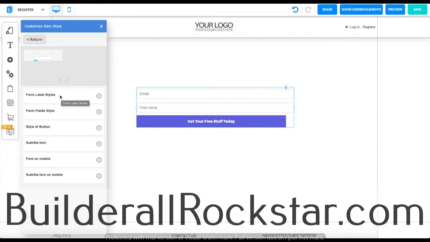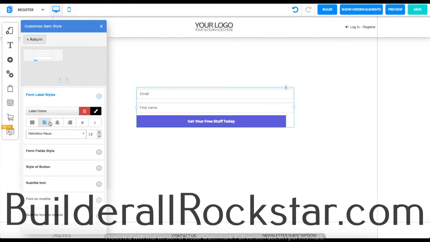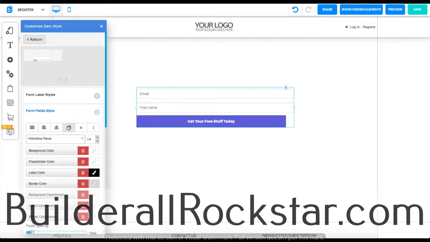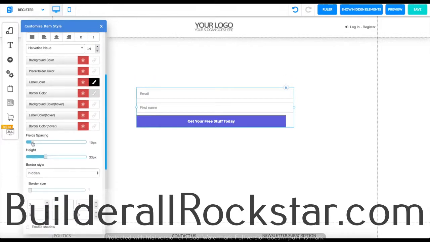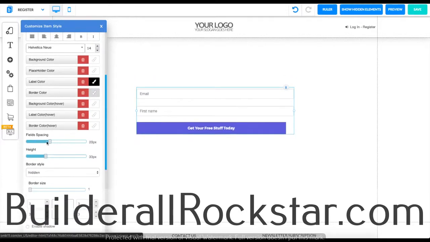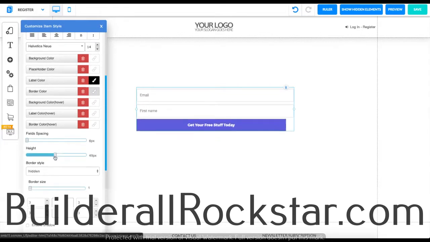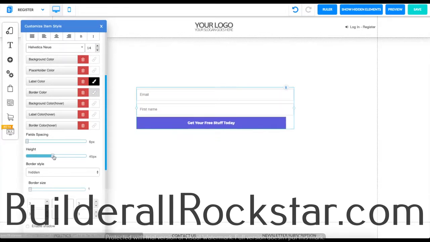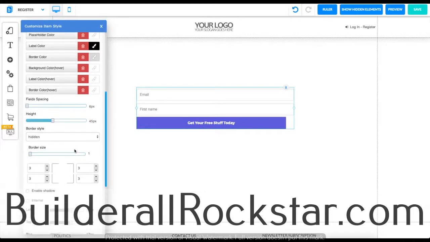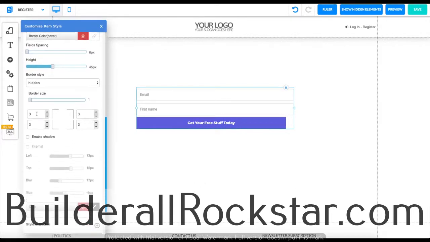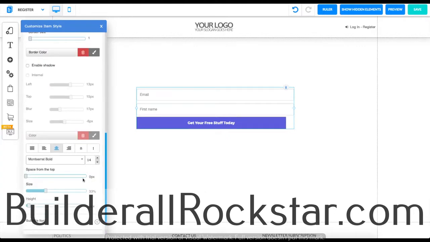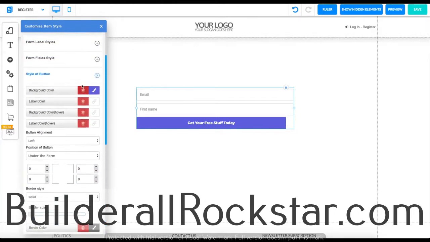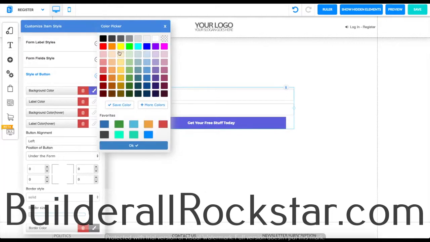On this page you can edit the form label styles, the label colors for example, and the form fields, the background color, placeholder color, the field spacing if you want them to be more spaced, its height if you don't want it to be that big, also the border style, the border size, and all of this. Over here you can edit the style of the button and its color. For example, if I want to change it, I'll go over here, choose this yellow or choose this green.